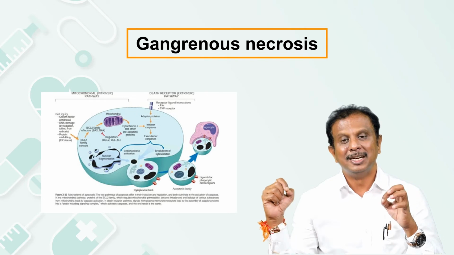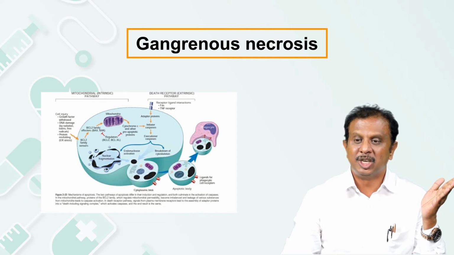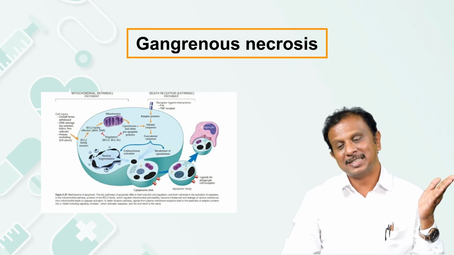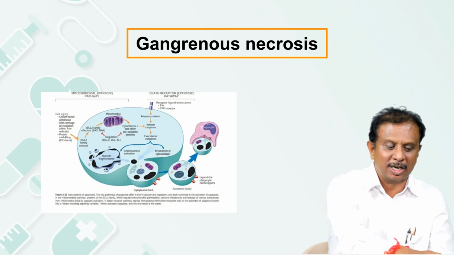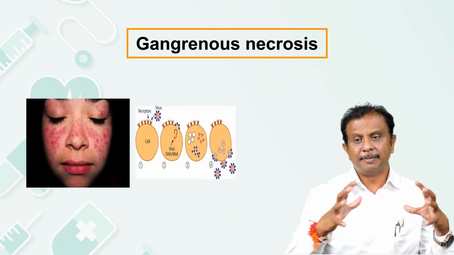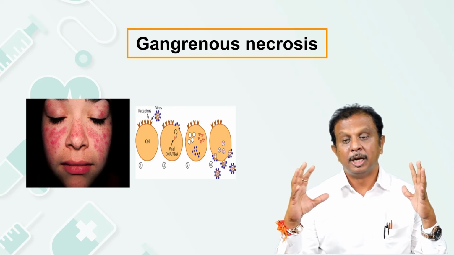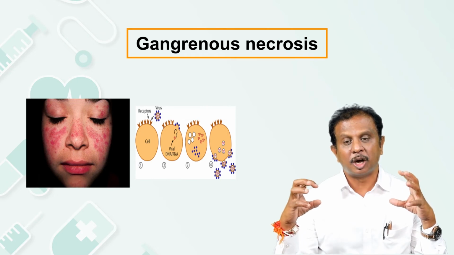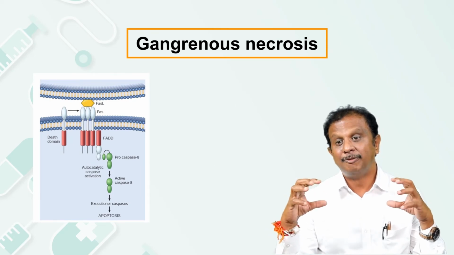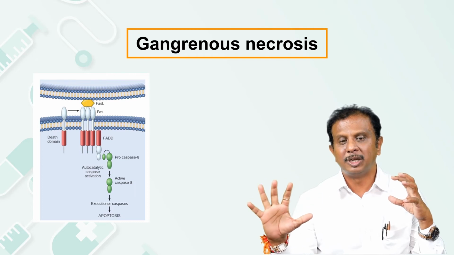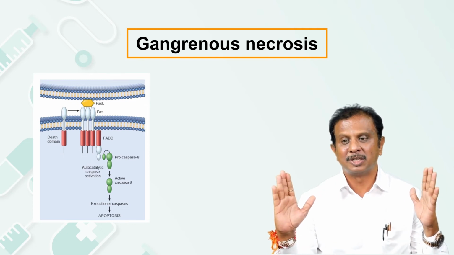Remember, this caspase 8 in turn activates caspase 3 and 6, which is the execution pathway, which in turn inhibits the inhibitors of the DNAs and thus results in the fragmentation of the DNA, causing the formation of apoptotic bodies. Sometimes, say in a viral infection, the virus is tremendous. It knows once it gets infected, it might get knocked off by the process of apoptosis. At that point of time, it can produce certain proteins called FLIP proteins. What does this FLIP protein do? The FLIP protein can inhibit caspase 8 and can thus prevent the process of apoptosis.